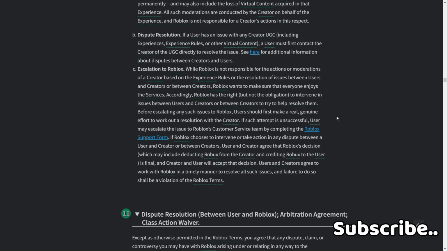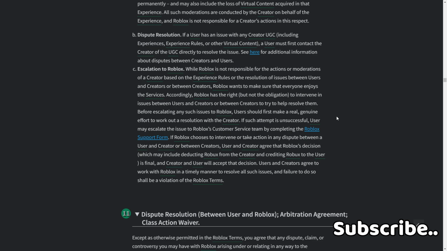Before escalating any such issues to Roblox, users should first make a real, genuine effort to work out a resolution with the creator. If such attempt is unsuccessful, the user may escalate the issue to Roblox customer service and may contact the team by completing the Roblox support form.